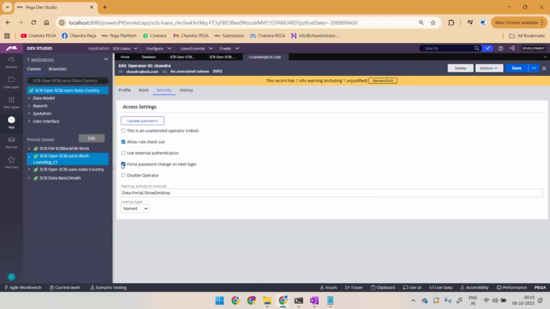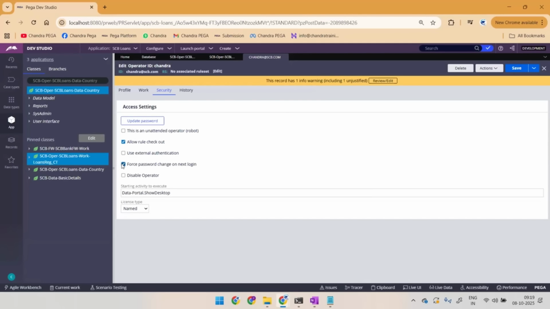Now consider I have 100 operators or maybe 1000 operators. For all 1000 operators, exactly at midnight 12 o'clock, I am supposed to make this flag true, true, true, true. The next day, whenever they log in, the system will check that this flag is true and show the change password screen. When they click on change password, the password will be updated and this flag will be turned to false. It will not disturb again.